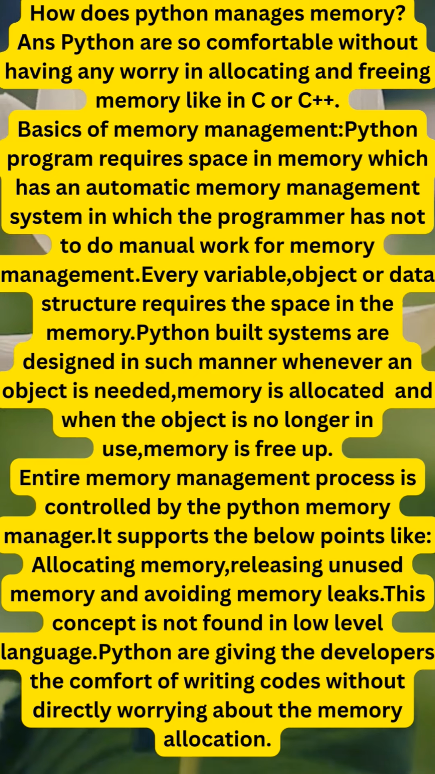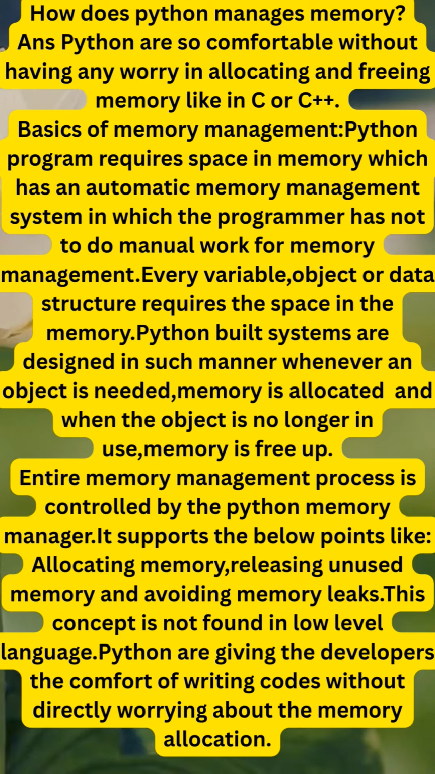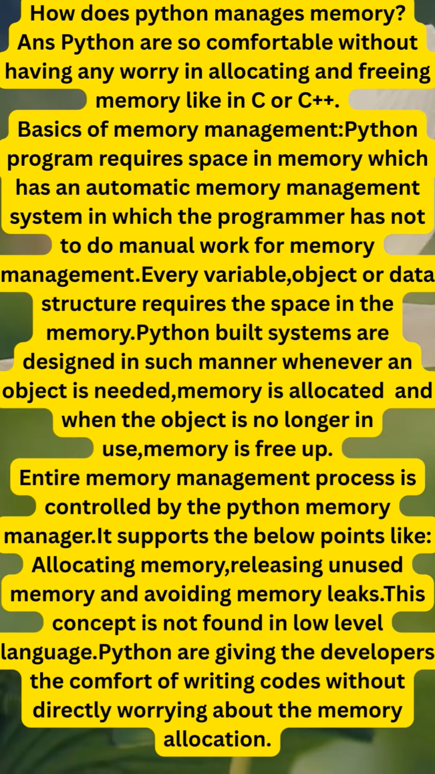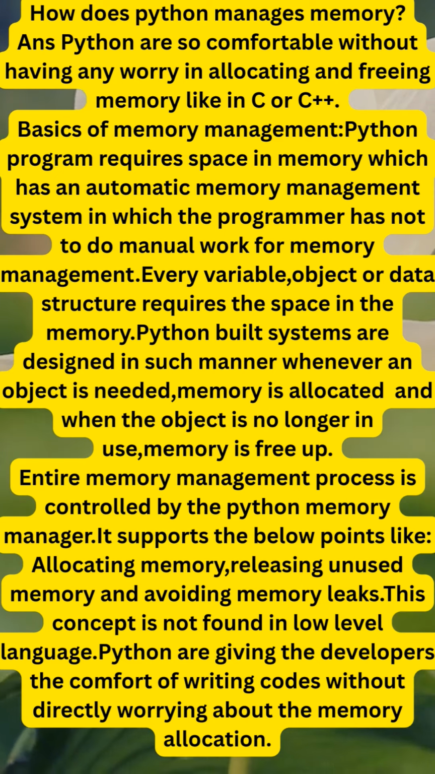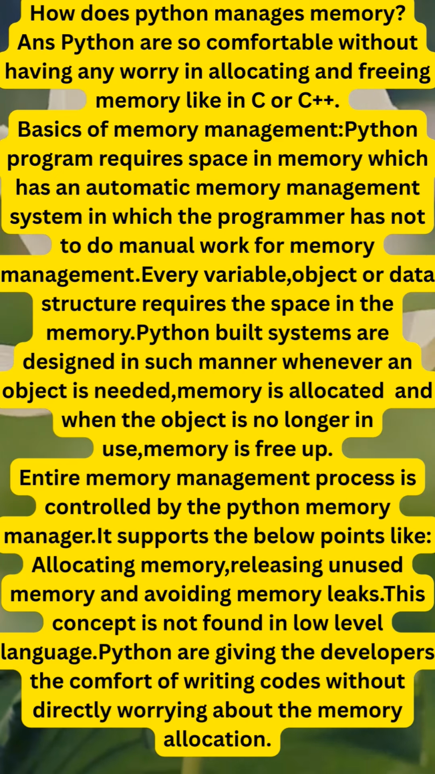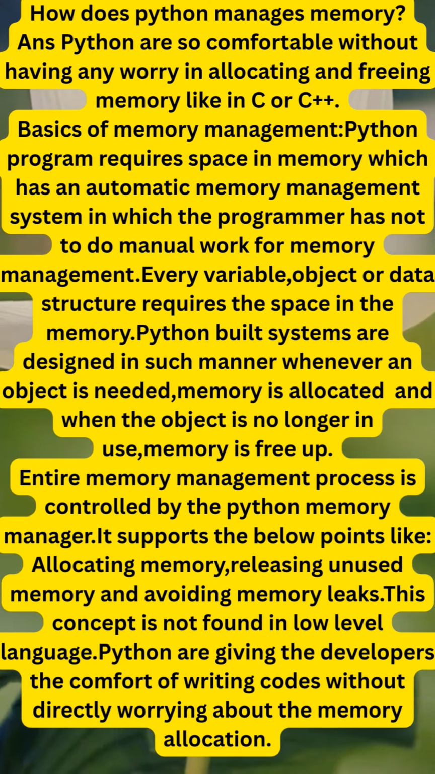Basics of memory management. A Python program requires space in memory, and Python has an automatic memory management system in which the programmer has not to do manual work for memory management. Every variable, object or data structure requires space in the memory. Python is designed in such a manner that whenever an object is needed, memory is allocated, and when the object is no longer in use, memory is freed up.